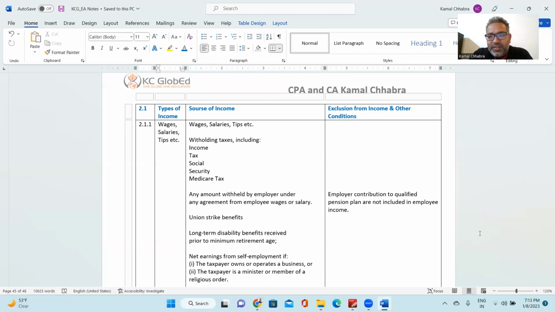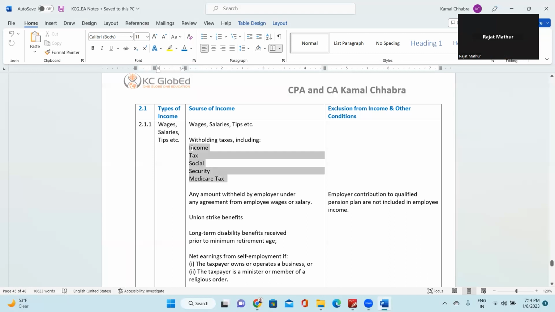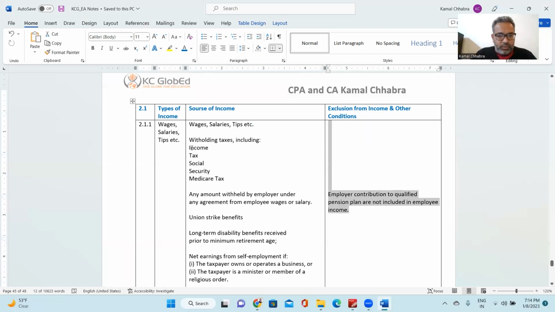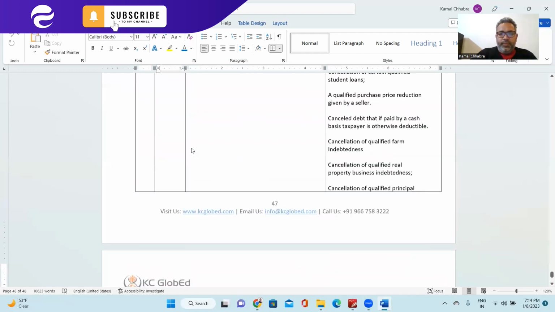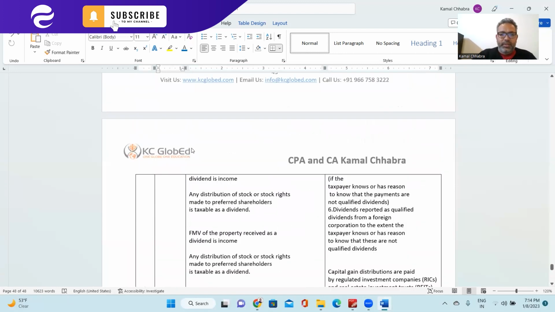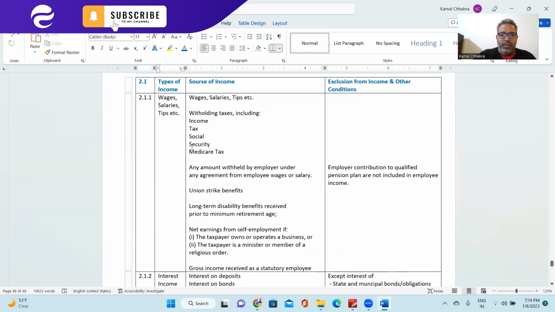Any doubt on this point, or do you need any clarification why it is my income? All clear, sir. So if your employer is deducting withholding tax, that is also considered as your taxable income. Next is any amount withheld by the employer under any agreement from employee wages and salary. That is also considered as part of your income.